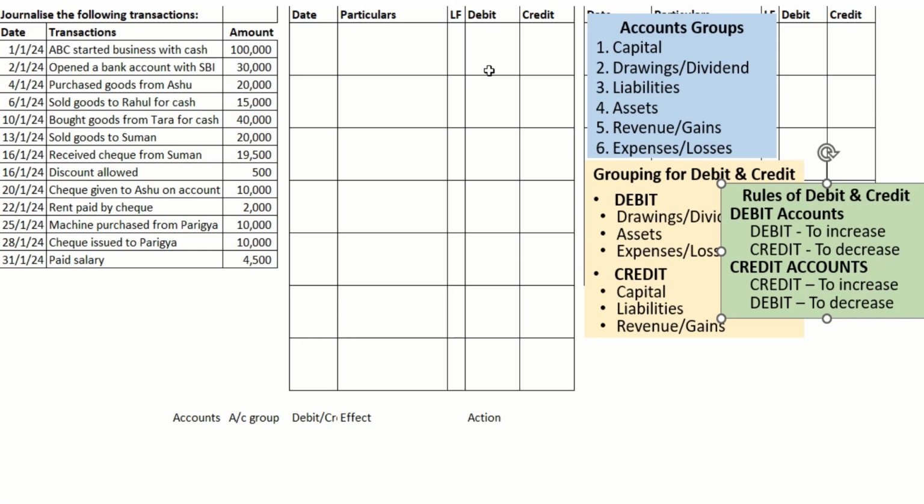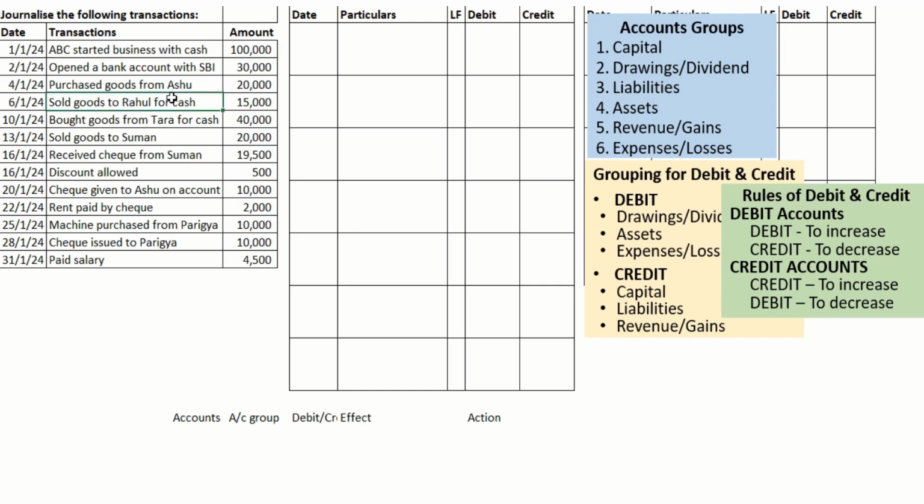Hi friends, today we can start with the problem of recording of transactions. How an accountant in a company would be identifying the transaction and recording the same in the books is what we term as journalizing. So we can start with the problem. First transaction: 1st Jan 2024, ABC started business with cash 100,000.